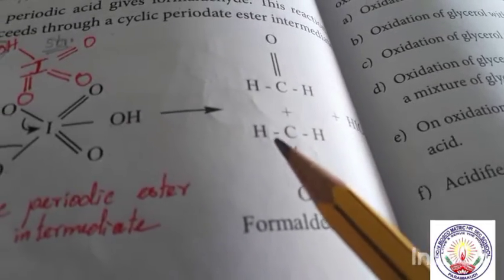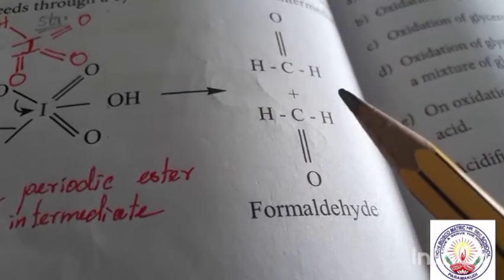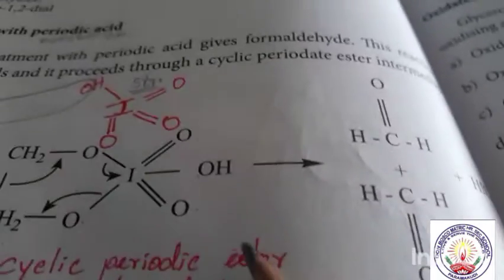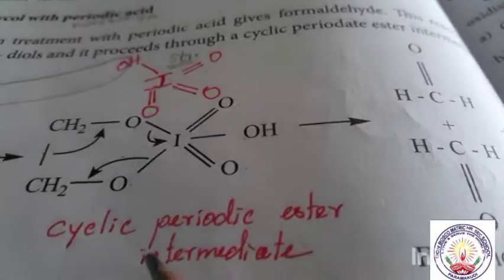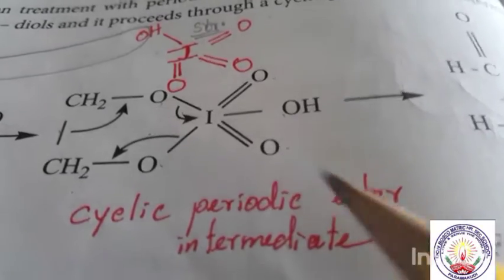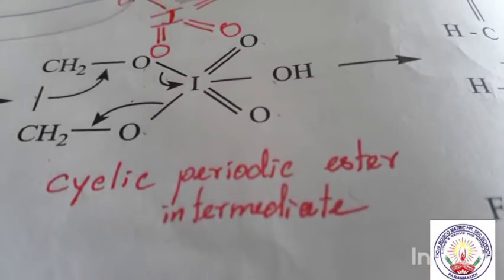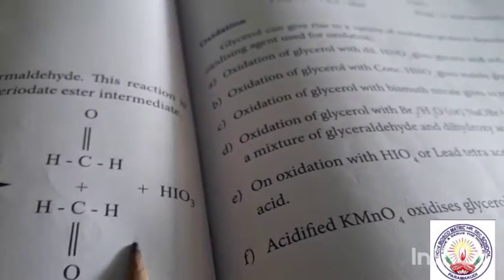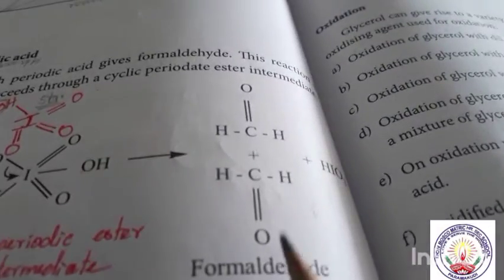Then tautomerism. The periodic ester is an intermediate. This is a cyclic periodic ester, this is an intermediate. And so we are getting C double bond O, and the remaining is HIO3. So this is formaldehyde.